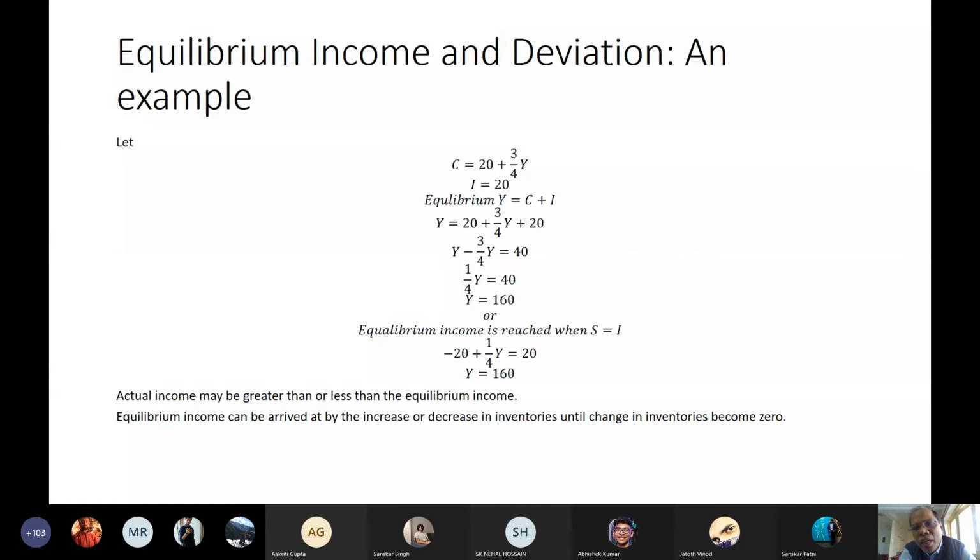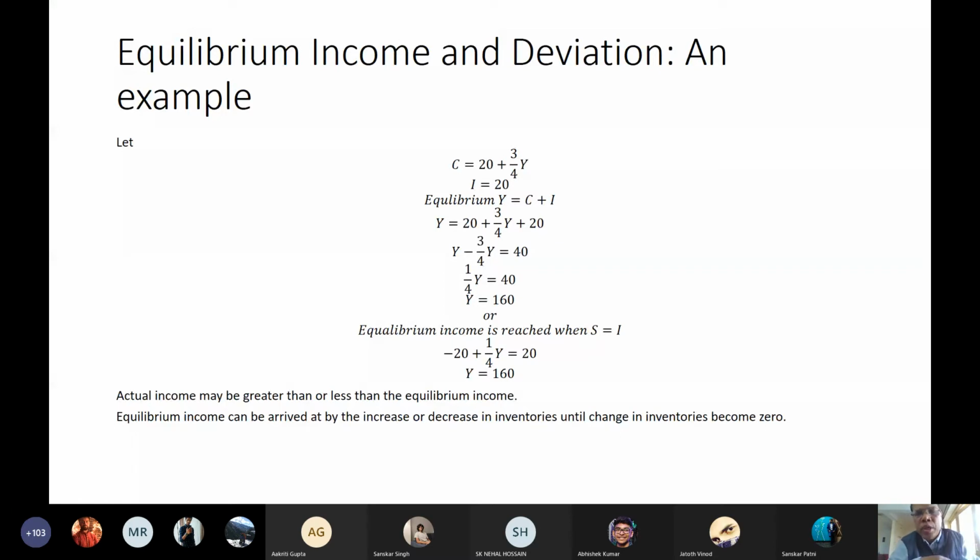This indicates that if consumption happens to be a stable function of income, which is 20 plus 3 by 4 Y, and I is 20, that's what we already know. We have already estimated for the Indian economy that then the economy in question should not produce more than or less than 160.